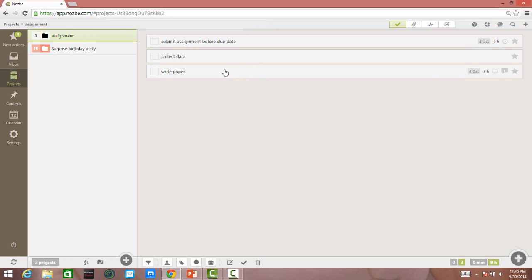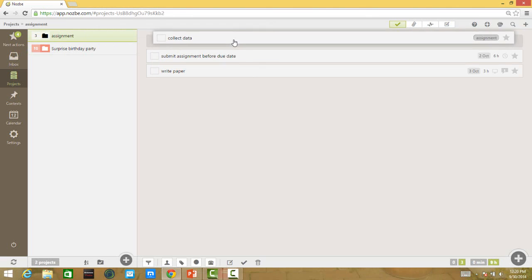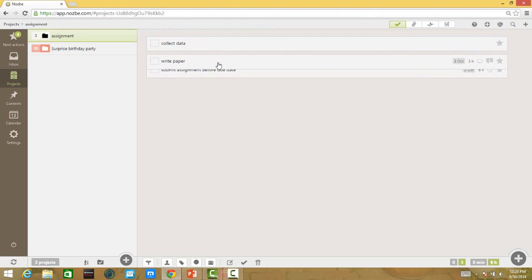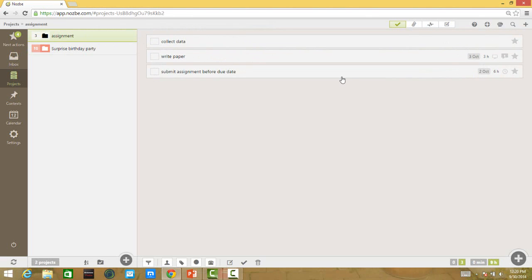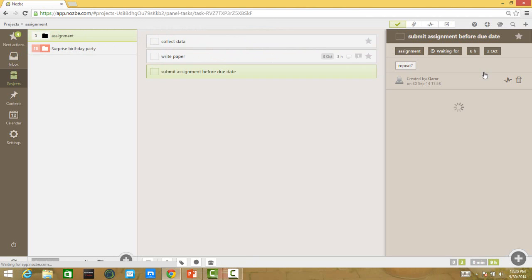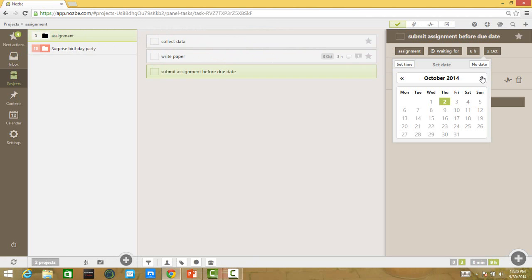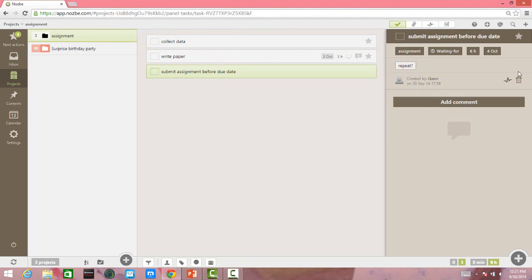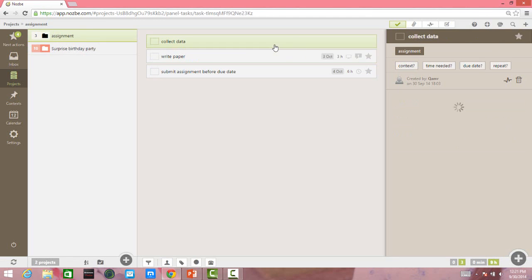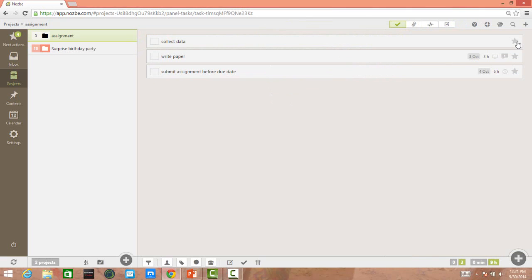And in this project, we can prioritize the tasks as we want. In this project, I have prioritized collecting the data as that is the most important part.